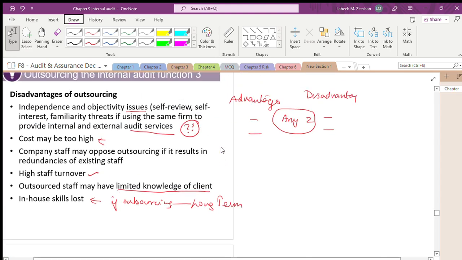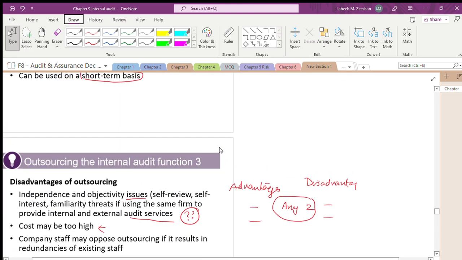Now, what have we done? We talked about what a business risk is, what the difference is between internal audit and external audit, what the scope of internal audit is, and what the different assignments internal audit will do.